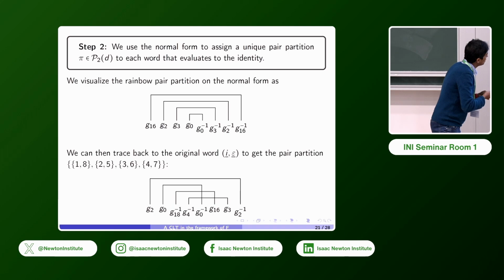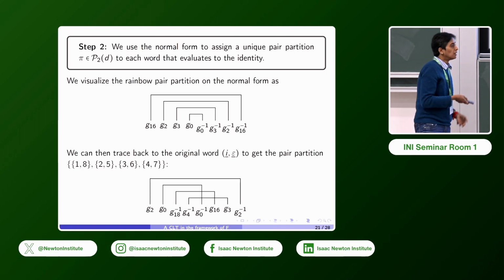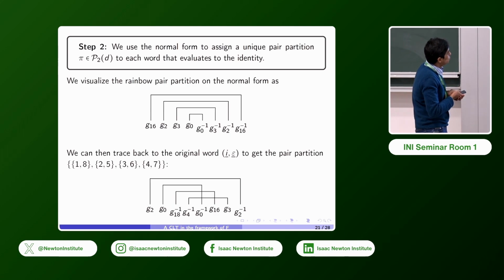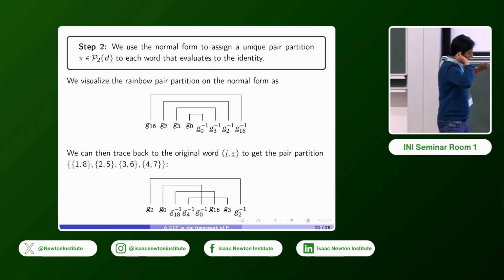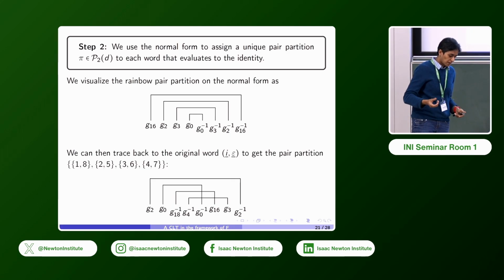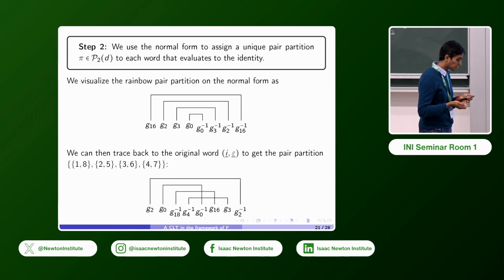So for example, we have G18 inverse here, it's paired with G16. So the indices there are not equal, but they will be equal when they arrive at the normal form. So we can go back and assign this pair partition, which is 18253647, to this word which evaluates to the identity. This is an example, but you can rigorously show this for any word that evaluates to the identity can be assigned a pair partition.